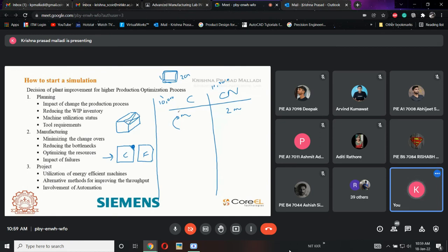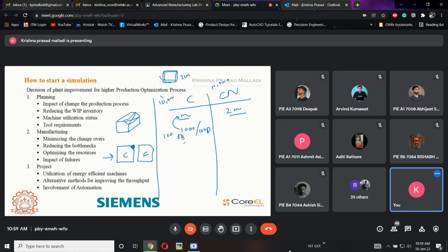In this application it will take 5 minutes. Why? Because there are 4 sides that need to be chamfered. In a conventional machine it will take 5 minutes, in a CNC machine it takes 2 minutes. The cost is, for every 100 parts it will be charging 1000 rupees.